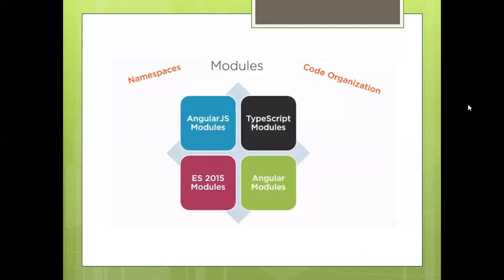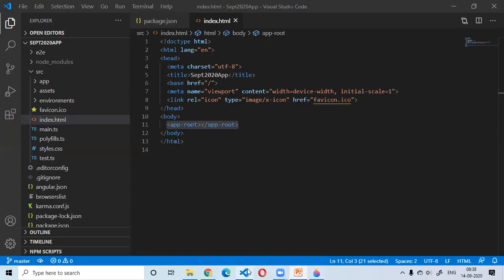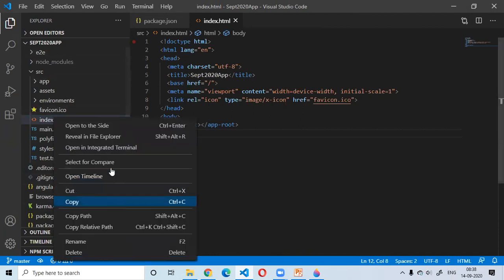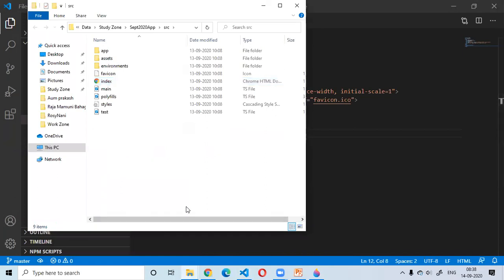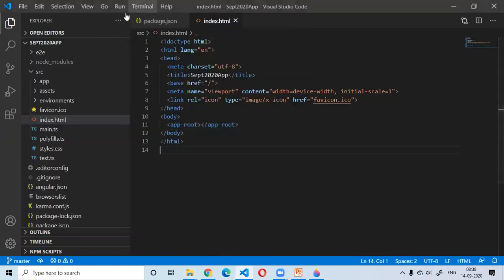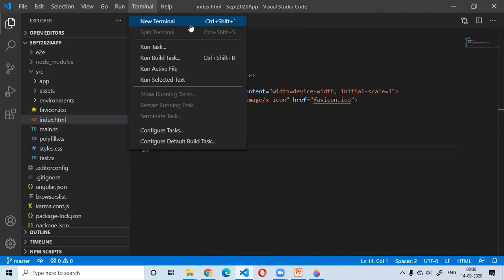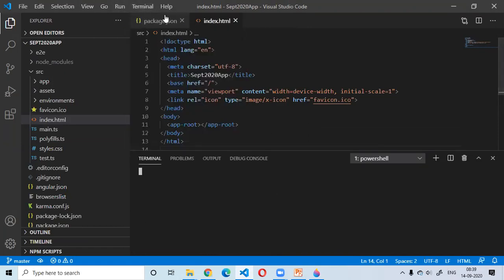Let us go back to the code now. Let me run this application. How am I going to run it? I can just go to the folder. I'm having some issue with this, but let's try one more time.